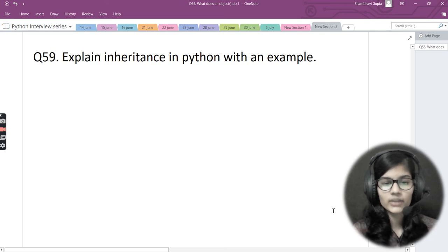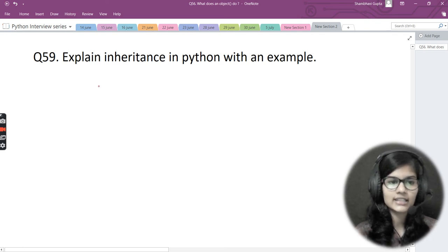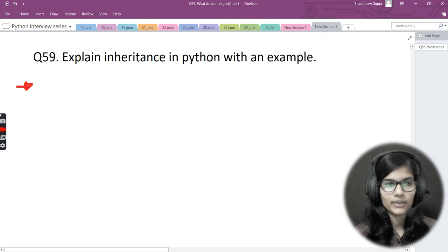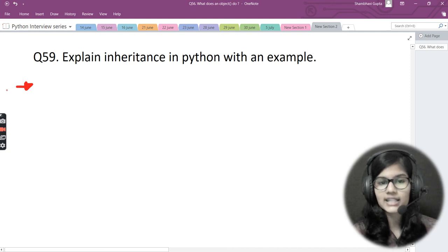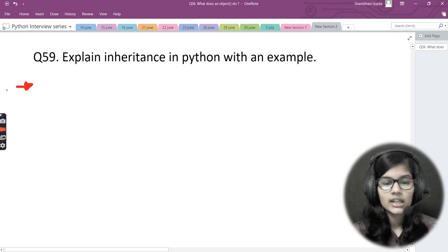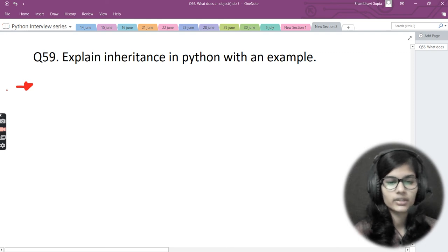Fine. Now the next question is basically, explain inheritance in Python with an example. Right, now we just need to explain inheritance in Python with an example. So what I'll be doing here is, first of all, explaining what we mean by inheritance, giving a short example for that, and after that I'll be telling the different types of inheritance which we have in the Python programming language. Right, so this is the procedure by which I will be answering this particular question.